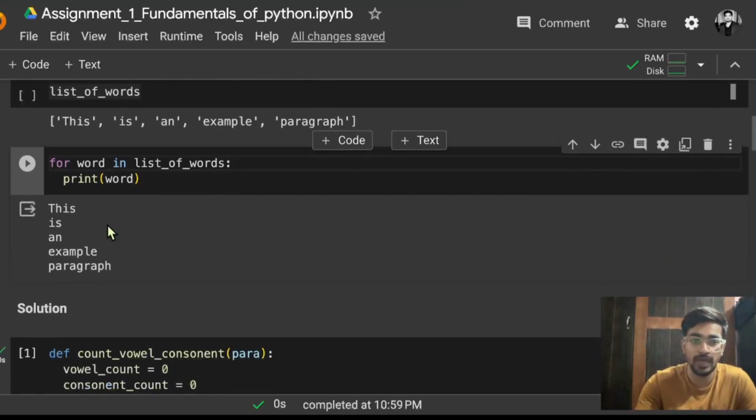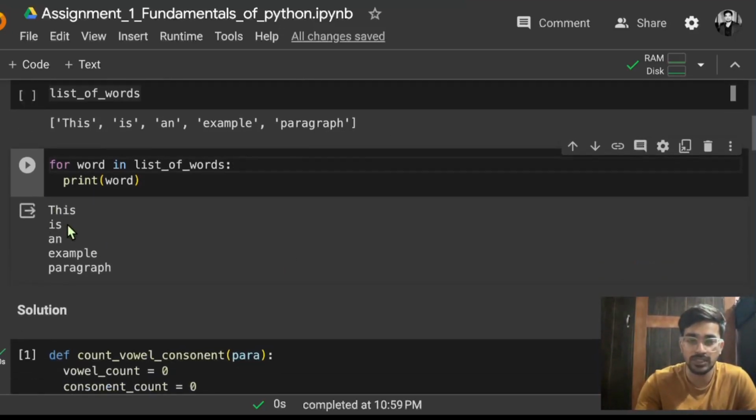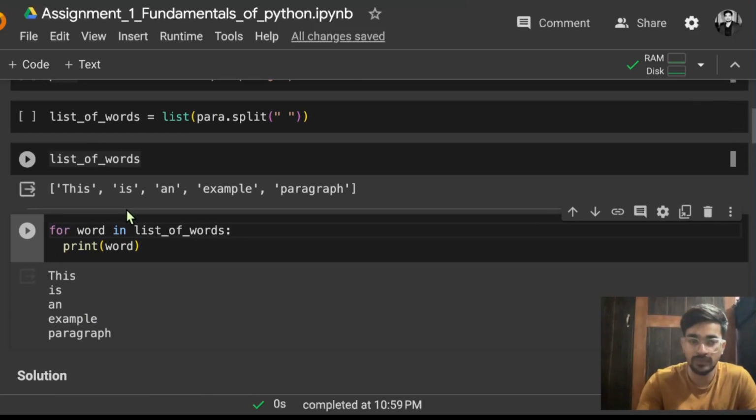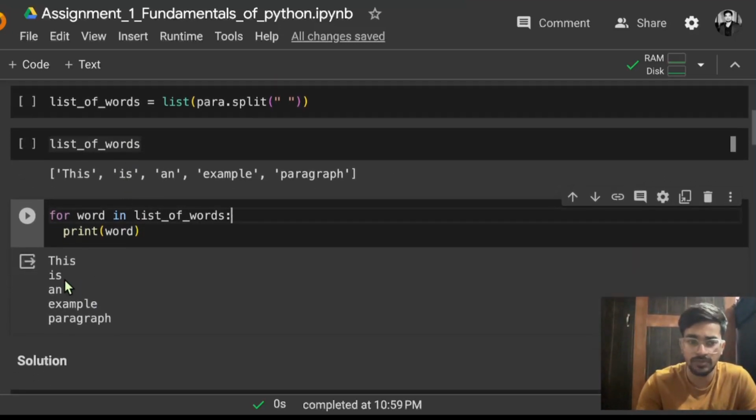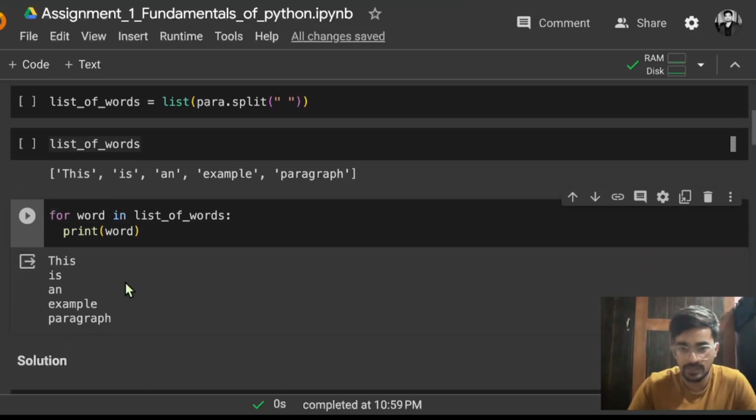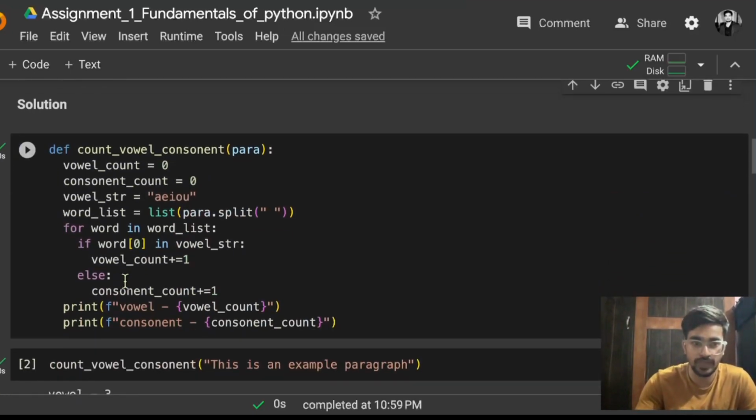Now if you have a list of words, how can we check whether a word starts with a vowel or starts with a consonant? We have to just check the first character of each of these words. Okay, so this is the approach that we are going to apply. So this is the solution we have.